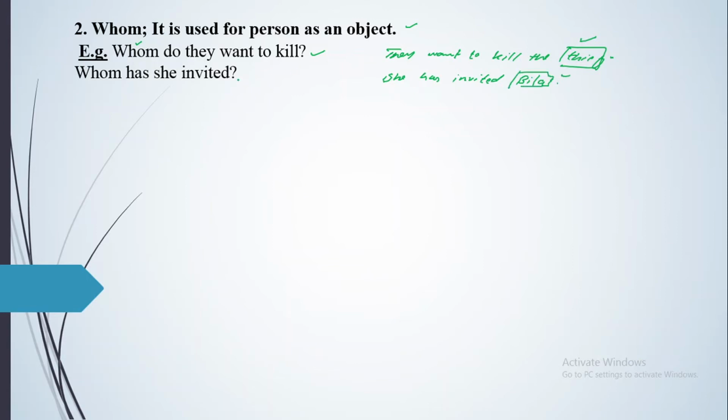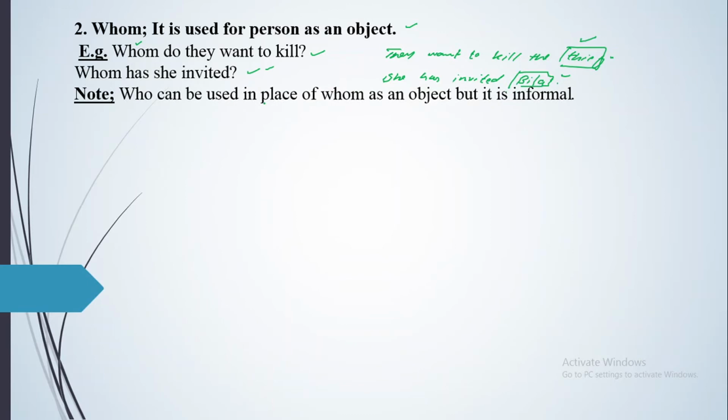So I'll say, whom does she invite, whom did she invite, whom will she invite, whom is she inviting, whom was she inviting, whom will she be inviting, whom has she invited, whom had she invited, whom will she have invited, whom has she been inviting, whom had she been inviting, whom will she have been inviting. So you can have the question in this way about the object.